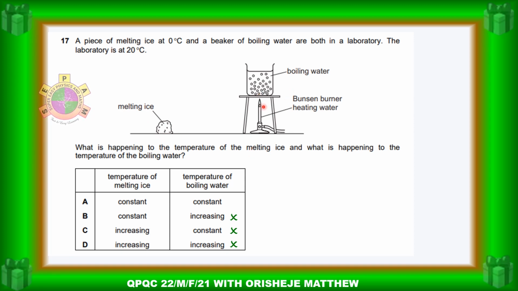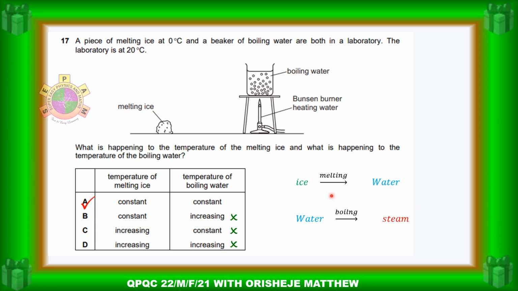When water boils, that is converted from liquid to gas, the boiling point temperature is constant. So the actual answer for this question is A.